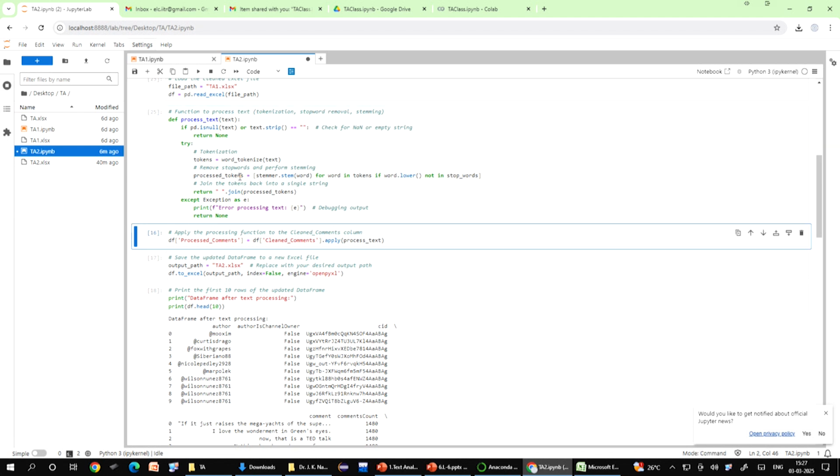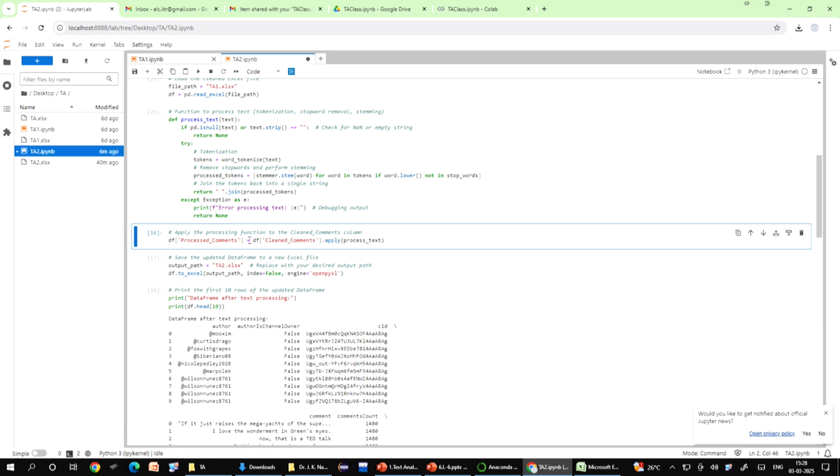Now, once we have done all this, the function returns the processed text. Okay. So, if everything goes well, it returns the clean and transformed text, right? And if there is any error, it will return None. So, instead of crashing the program, it will give you a None, right?